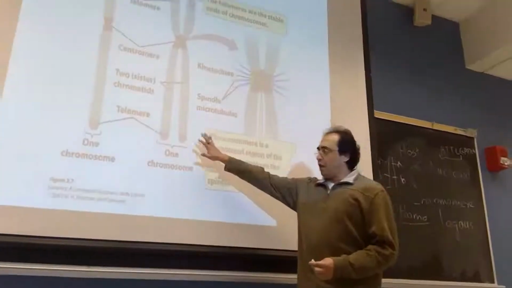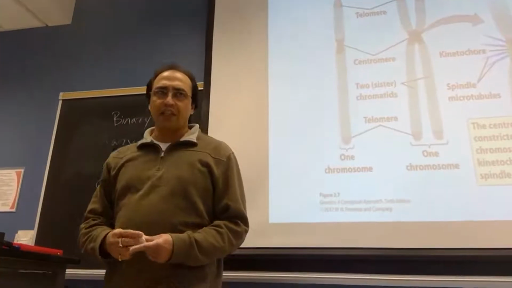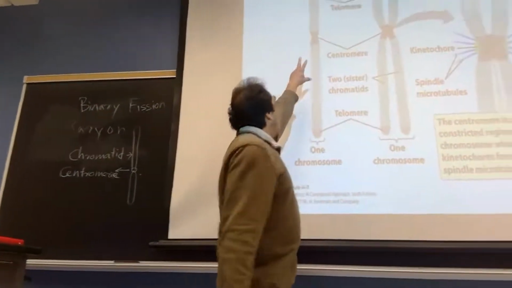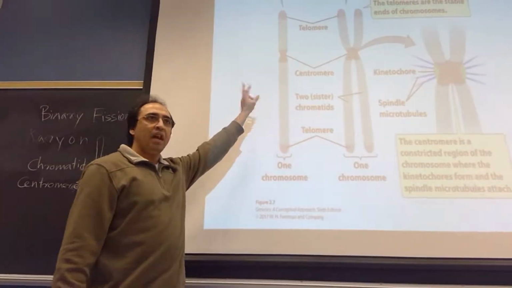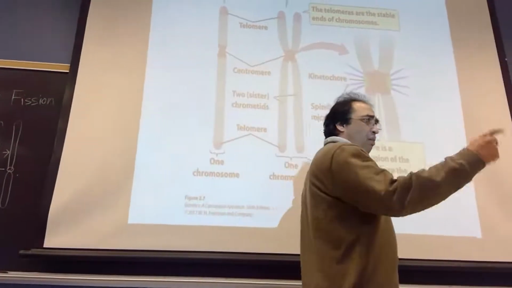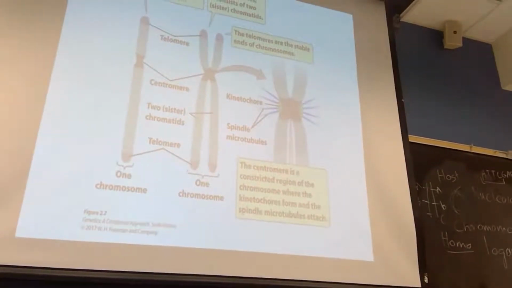This is the function of telomere, but telomere has a different replication process and other functions too, and when we go for molecular biology, we'll talk about that. So we have chromatid, centromere, and the telomeric part. In your book, you will find another part called the origin of replication.